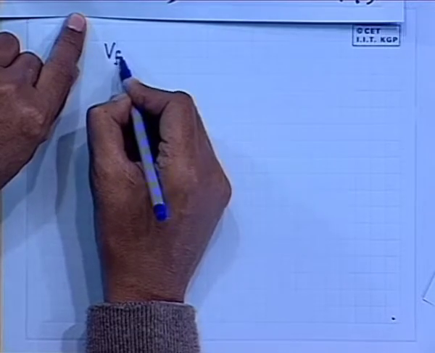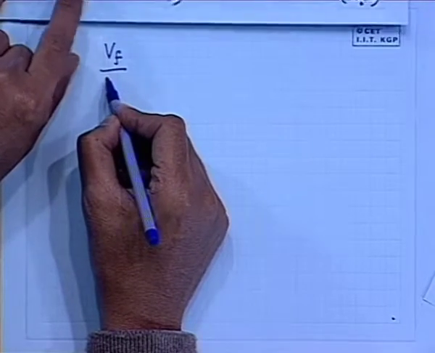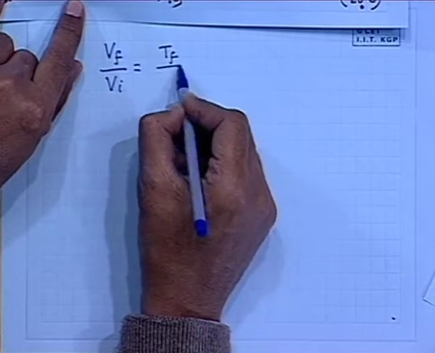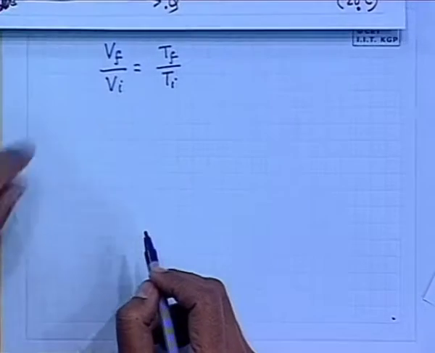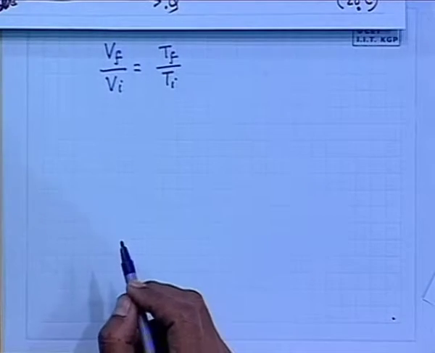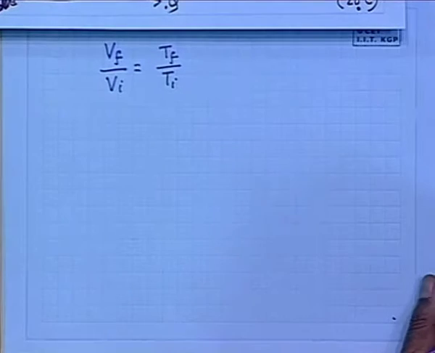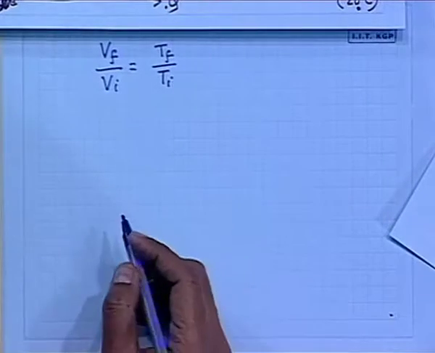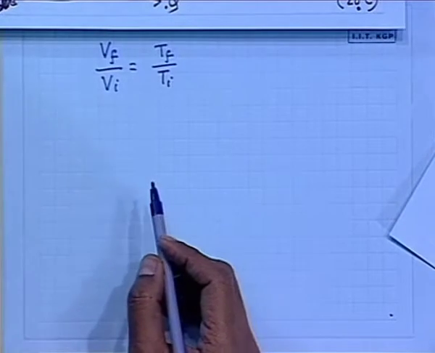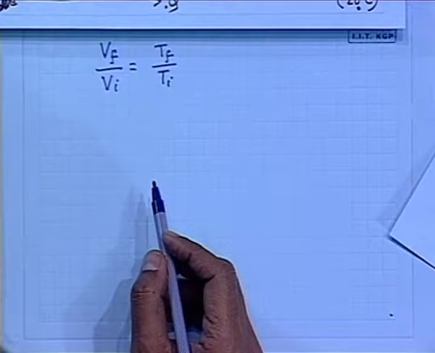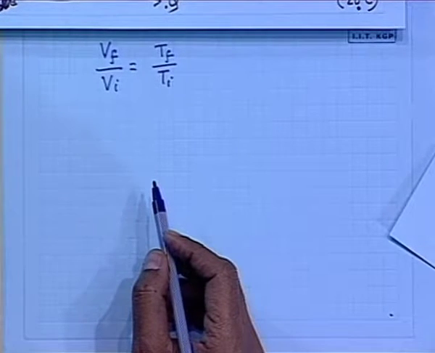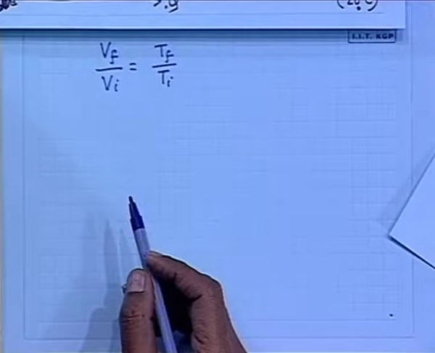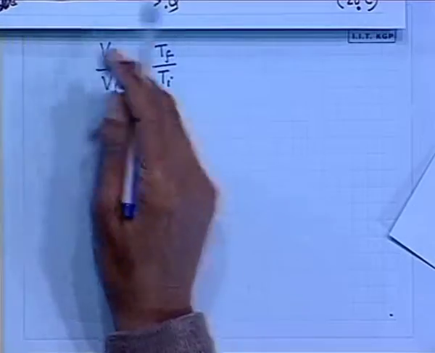So, let this volume be Vf. Vf by the initial volume Vi is Tf by Ti. You can find out V. So, you find out V and what you will get? But you have to find out what? What is the value of V? Just a moment. We know Vi. Vi is not known.